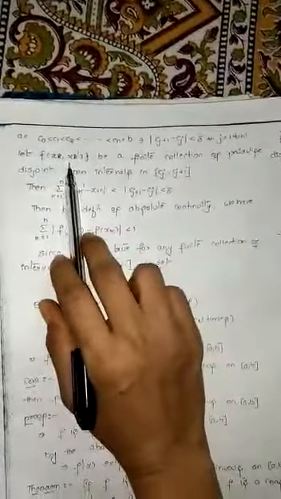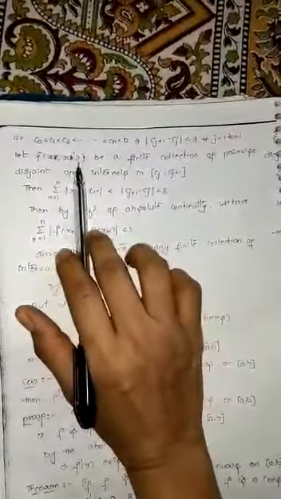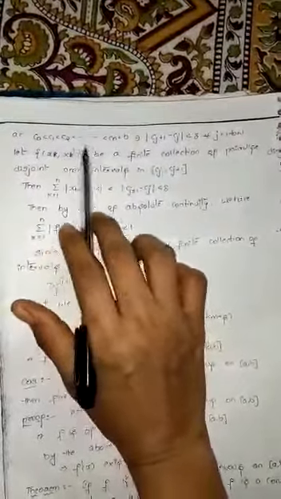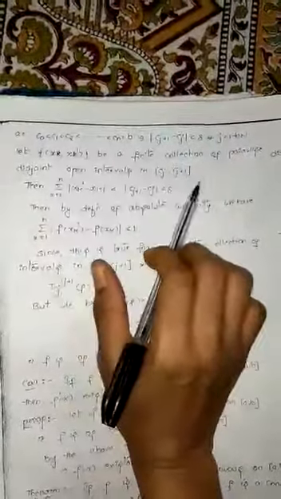Now here, from the definition of absolute continuity, we have to consider a finite subcollection of pairwise disjoint open intervals, which is xk dash and xk. Now we have to consider this finite pairwise disjoint collection of intervals, definitely belonging to this subinterval, that is cj and cj plus 1.